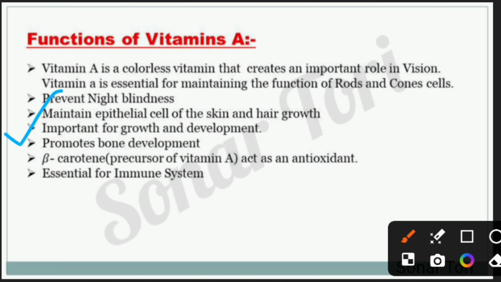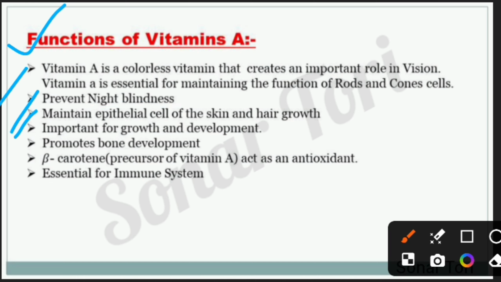Functions of vitamin A. First point. Vitamin A is a colorless vitamin that plays an important role in vision. Vitamin A is essential for maintaining the function of rod and cone cells and helps in vision. Point 2. It prevents night blindness.